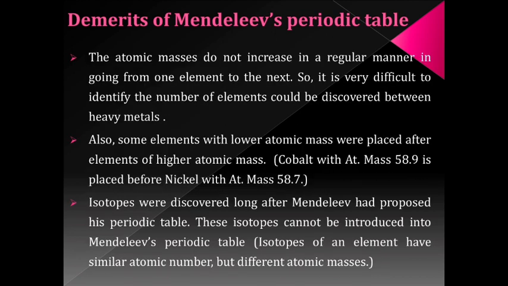Now we'll go to the next point. Mendeleev's periodic table is based on the increasing order of the atomic masses. But this increasing order is not seen at some places. For example, the atomic mass of cobalt is 58.9 and the atomic mass of nickel is 58.7. If the increasing order is considered, cobalt should come after nickel. But if you see the fourth period, you can see that cobalt came before nickel. Now we'll go to the last one.